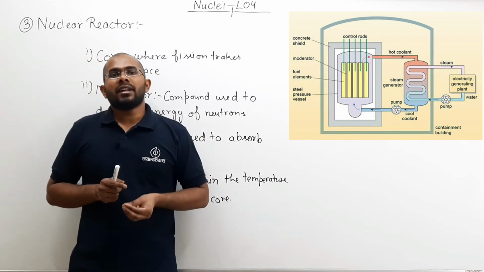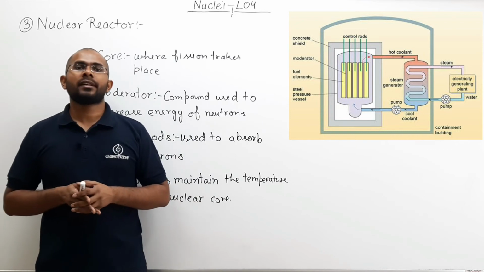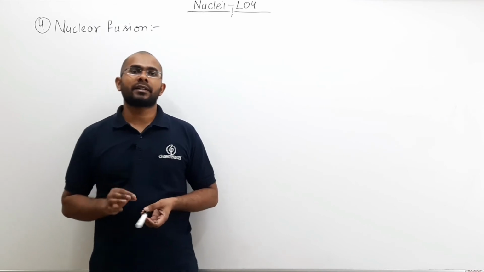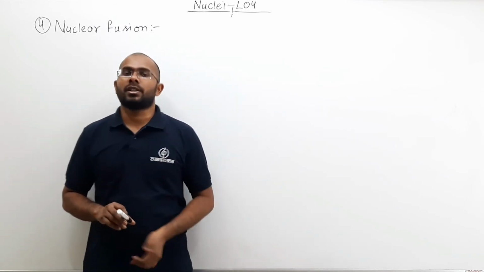So this is the way we can use a nuclear reactor to generate electricity. Now that we have seen how a nuclear reactor works, let us take a look at nuclear fusion.